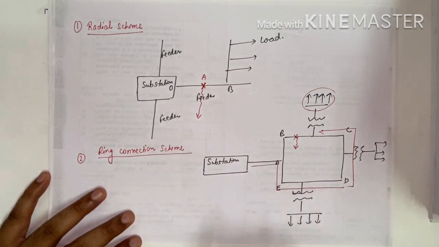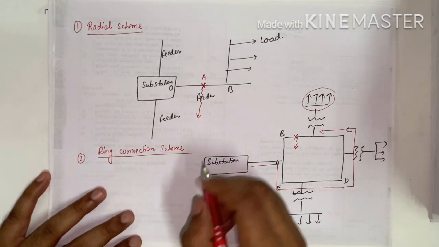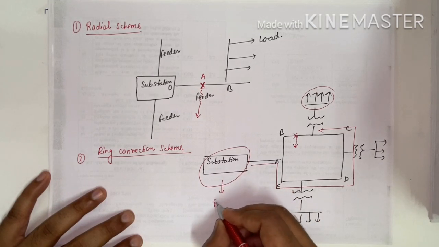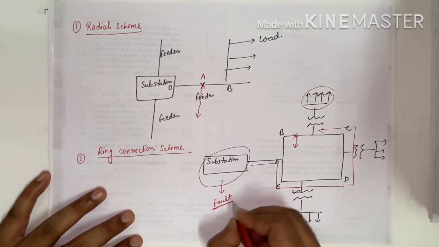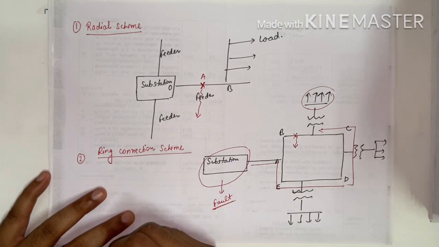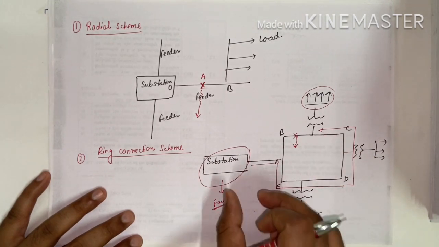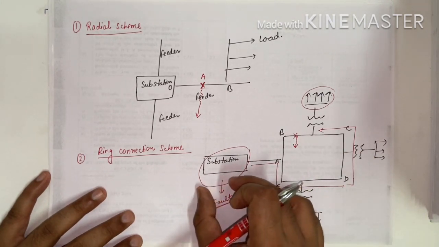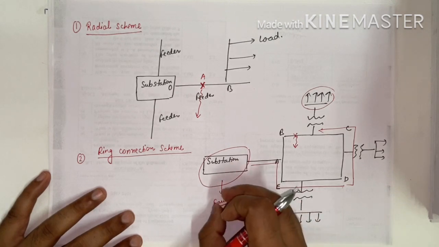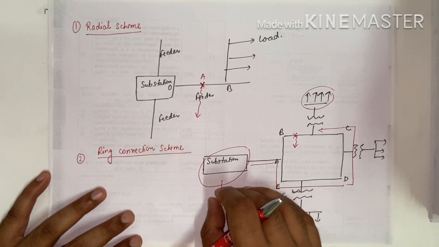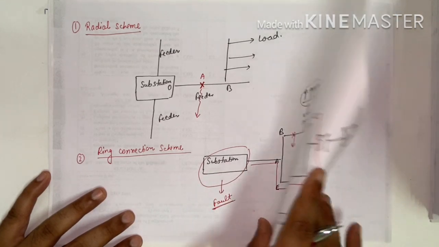Now there is one problem in the ring connection. If there is a fault in the substation, then this scheme will not work, because we have feeding from this substation only. To rectify this problem we have another connection, that is the interconnected connection scheme.